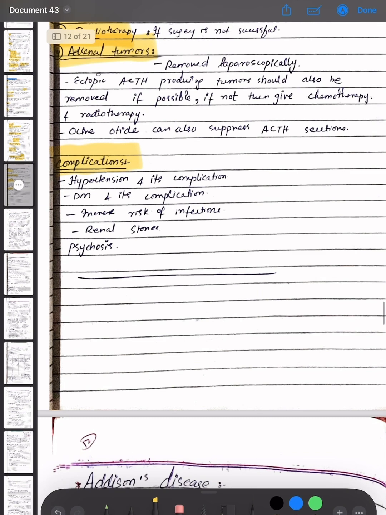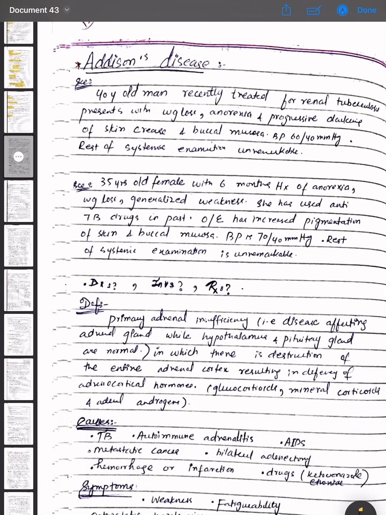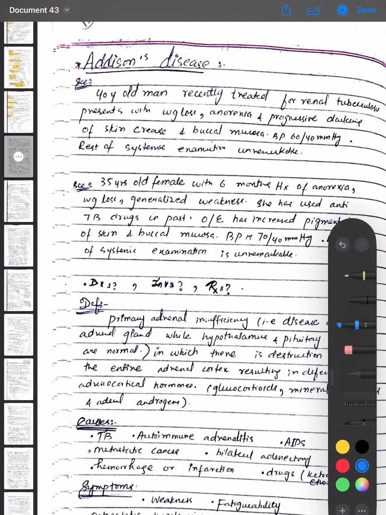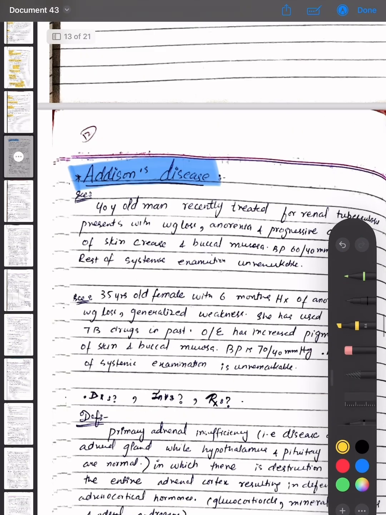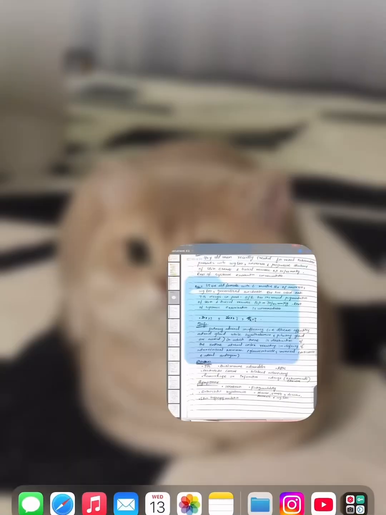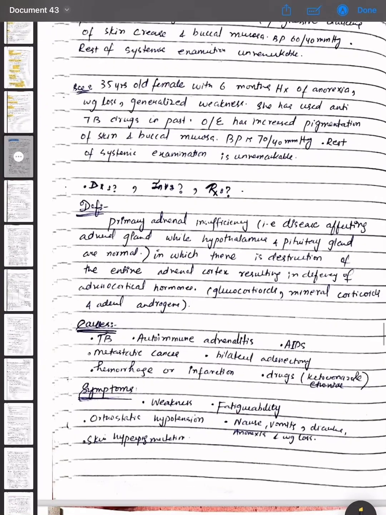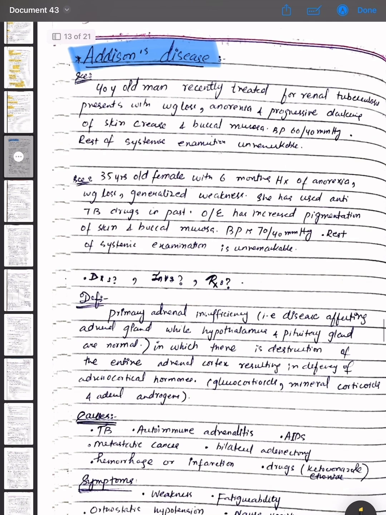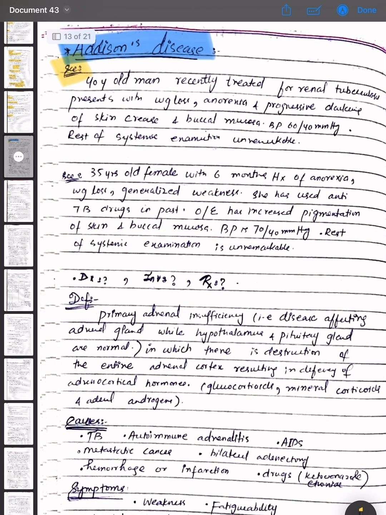Now we will discuss the topic Addison's disease. Okay, now coming towards Addison disease, we have a scenario that there is a 40-year-old man recently treated for renal tuberculosis, who presents with weight loss, anorexia, and progressive darkening of skin creases and buccal mucosa.